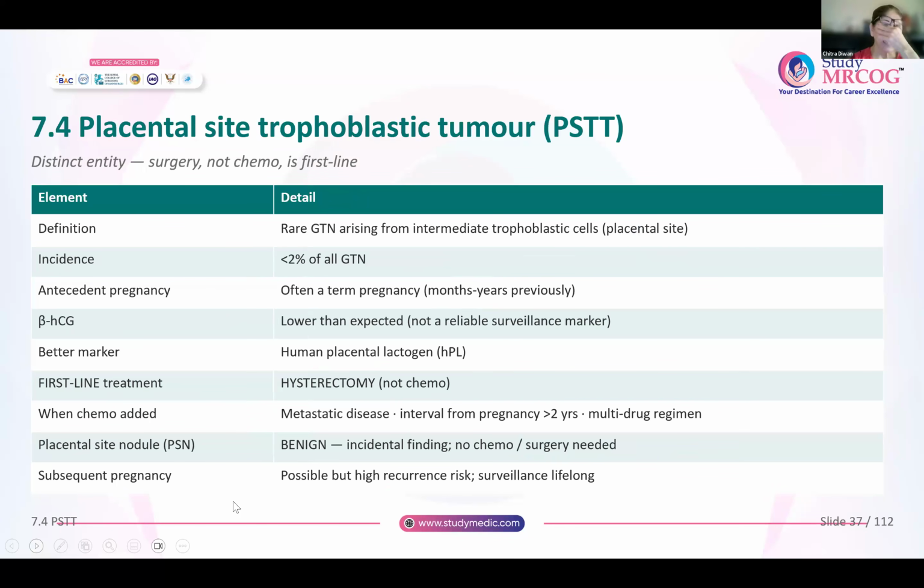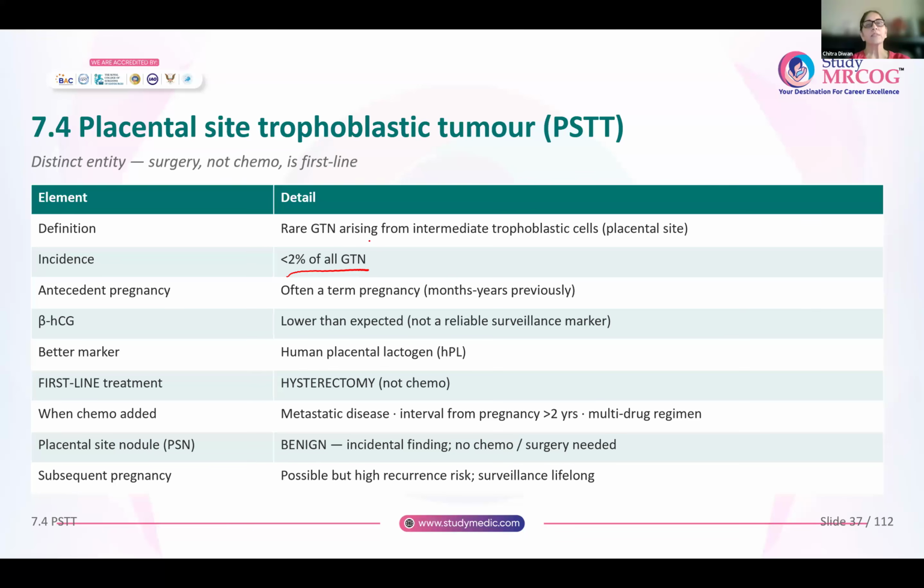Now, next, coming to placental site trophoblastic tumor. So, this is a very distinct entity from choriocarcinoma. For this, surgery is the treatment of choice and not chemo. Okay. So, it is a rare gestational trophoblastic neoplasia which arises from the intermediate trophoblastic cells. It is there on the placental site only. It is something very rare, less than 2% of all gestational trophoblastic neoplasia.